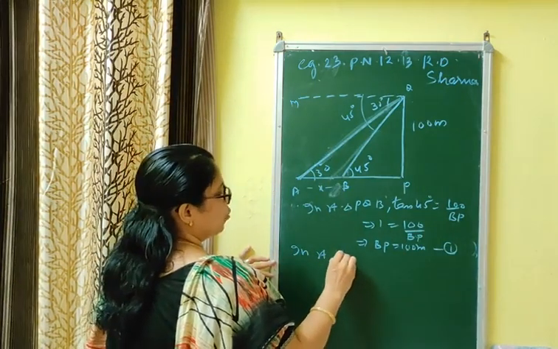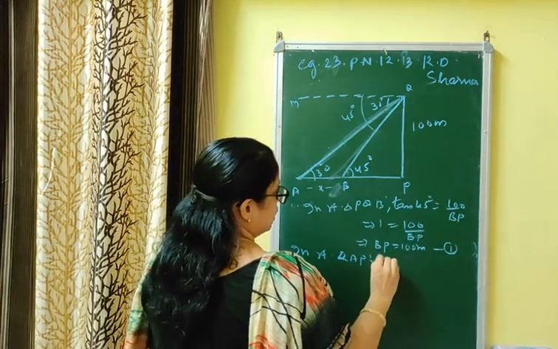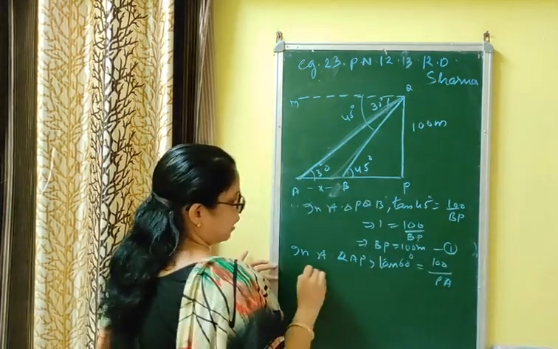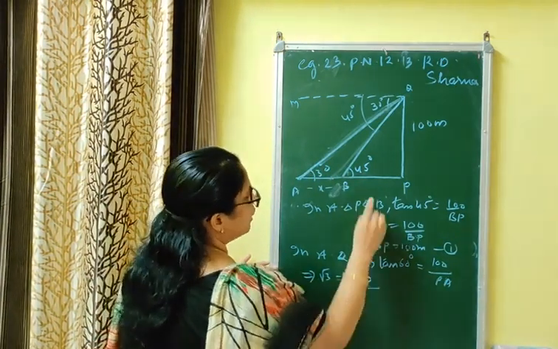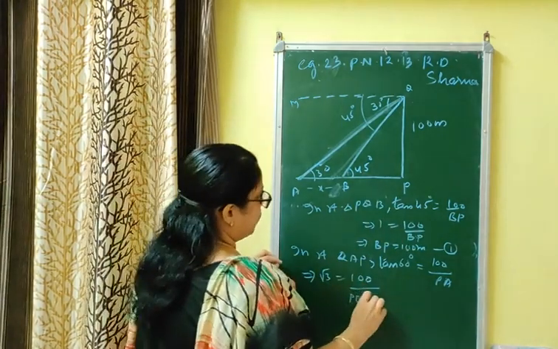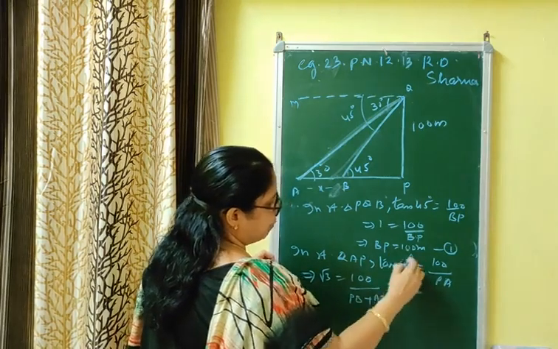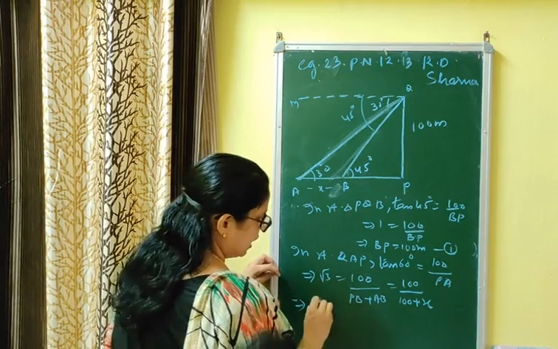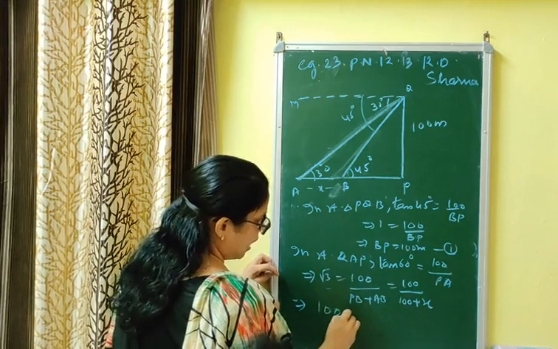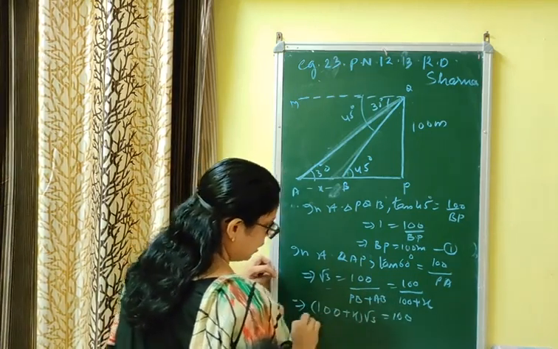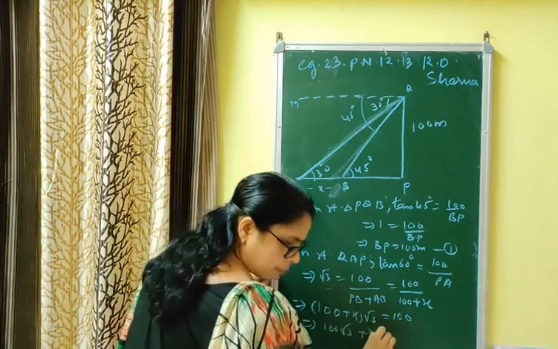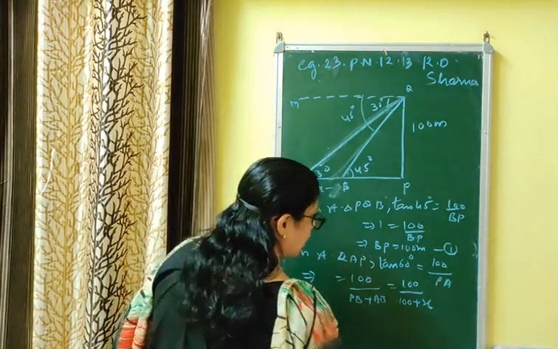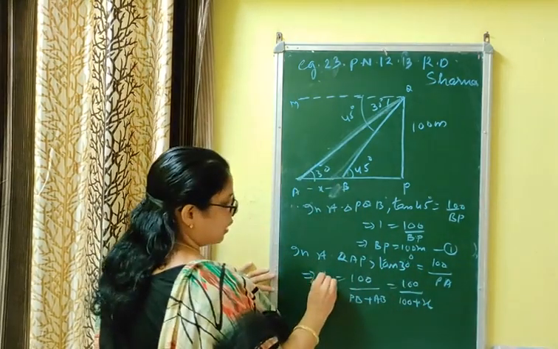Now take the bigger triangle. In right triangle QAP, tan 60 is equal to 100 upon PA, because its base is PA. Let me check. It was tan 30, so remember the value. Earlier I wrote 60, but this is 30. What is the value of tan 30? Make the correction: 1 by √3.